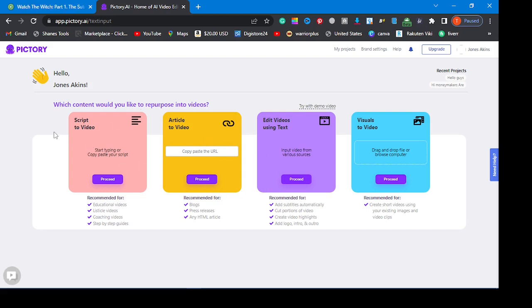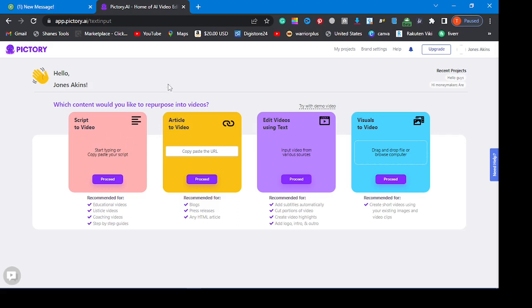This is what they normally do: script to video, article to video, edit the video using text, visual to video. I don't really recommend these two, but I use these two right here, and the one I mostly use is this script to video. Everybody loves this. You just write your script, come right here and put your script. It's going to make the video for you.